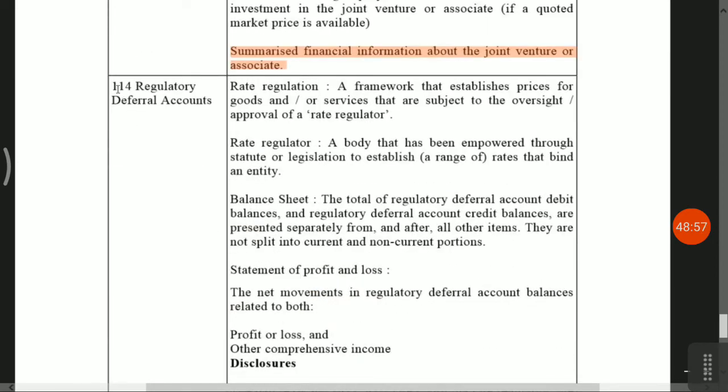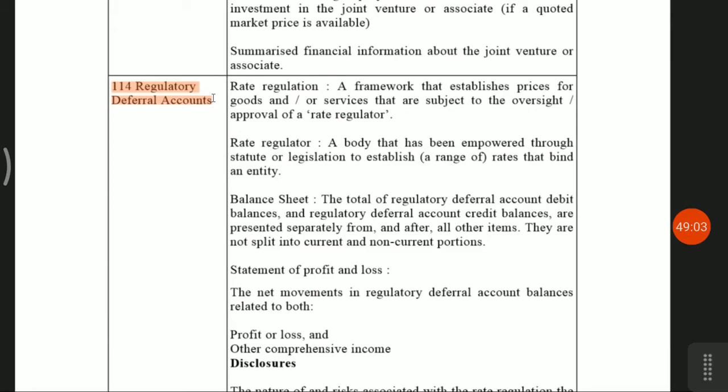Next accounting standard 114, regulatory deferral accounts. Simple meaning is this accounting standard is for electricity companies or any company having rate regulation. Pharmaceutical also, they are also covered. Rate regulated, who is rate regulated? State government or central government. Then how income should be recorded, how income should be segregated, that is specified in this accounting standard.